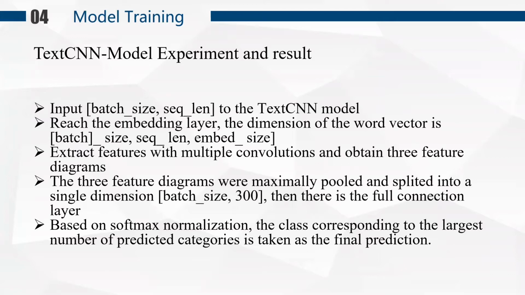Then the feature maps are max pooled and spliced into a single dimension with batch size as 300. Then there is a fully connected layer. Finally, based on softmax normalization, the class corresponding to the largest number among the predicted categories is taken as the final prediction.